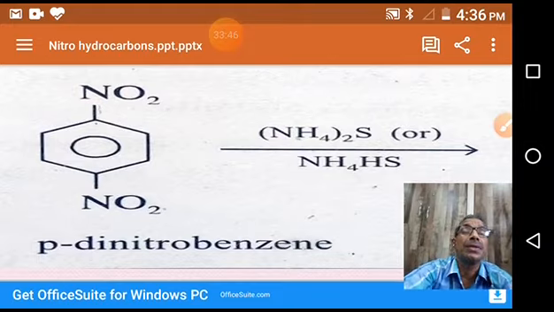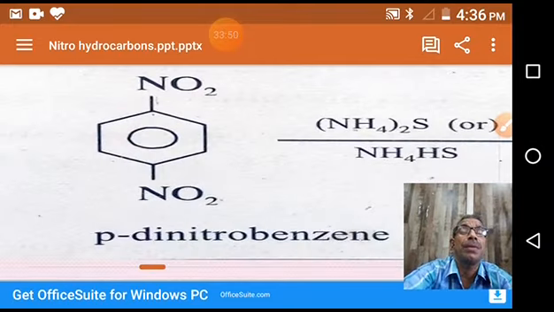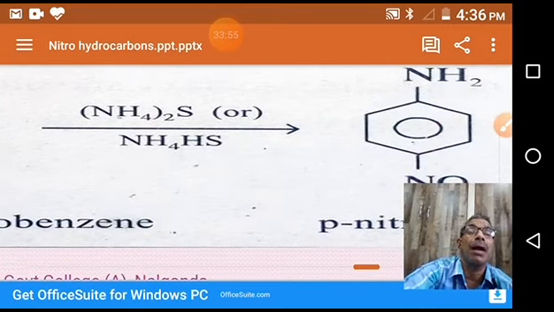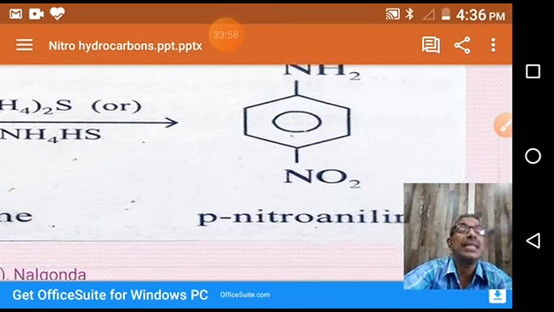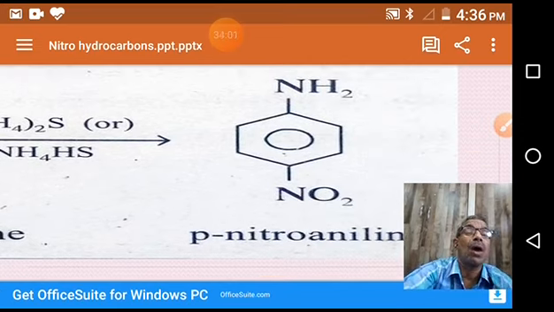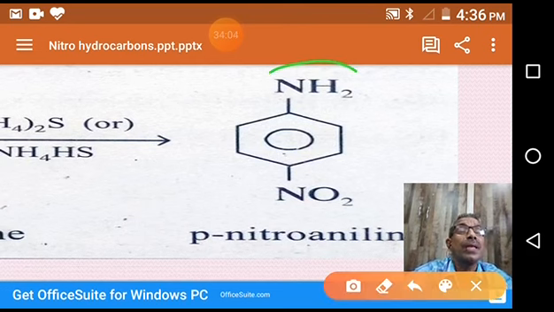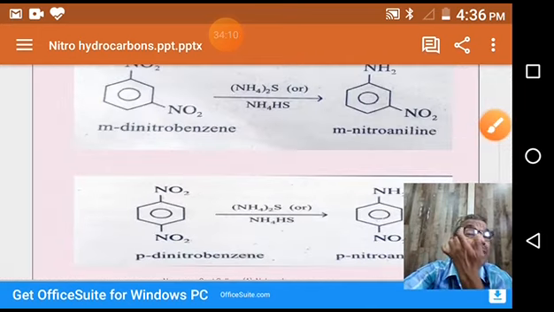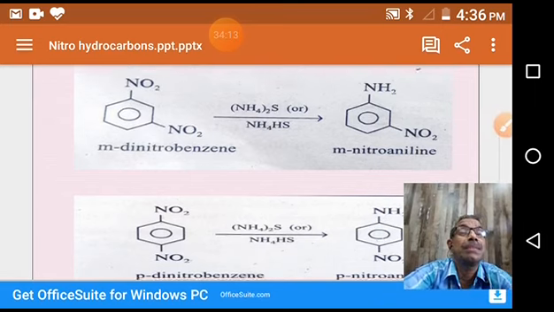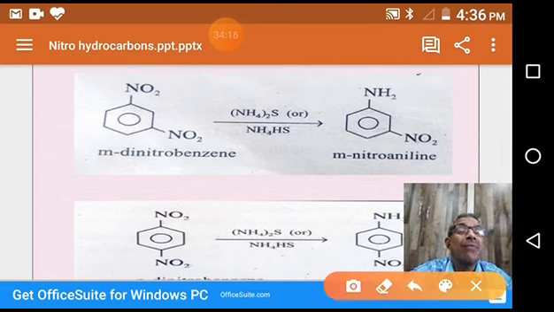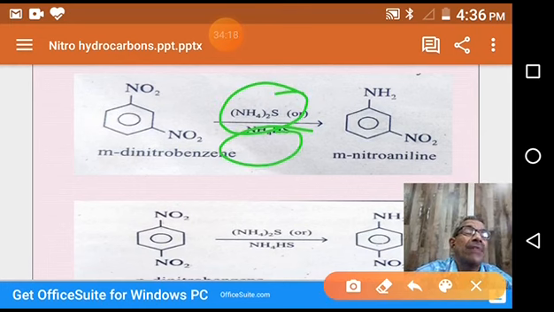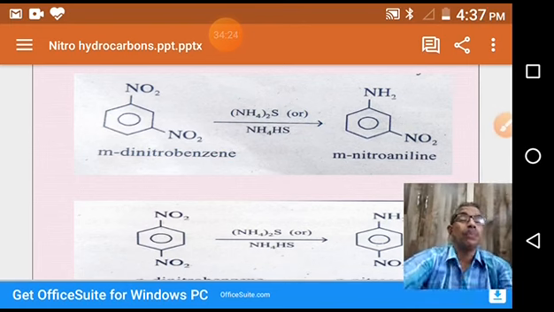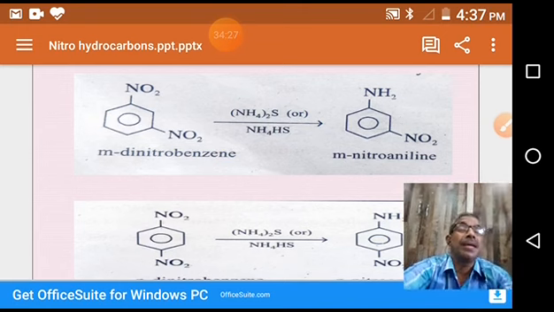In the other example, this was meta-dinitrobenzene, and this is para-dinitrobenzene. Para-dinitrobenzene, when it reacts with ammonium sulfide or ammonium hydrogen sulfide, gives para-nitroaniline. So out of two, only one nitro group is reduced to an amino group. That's why in the selective reduction of a nitro group, we use this specific reagent, either ammonium sulfide or ammonium hydrogen sulfide. It selectively reduces only one nitro group attached to the benzene ring.